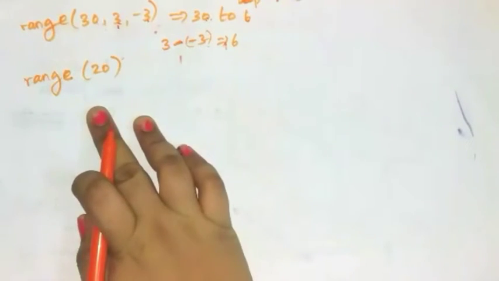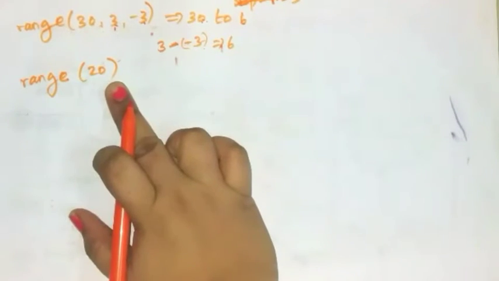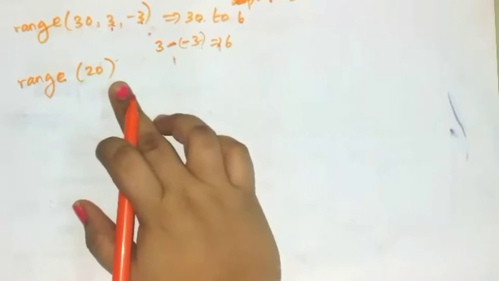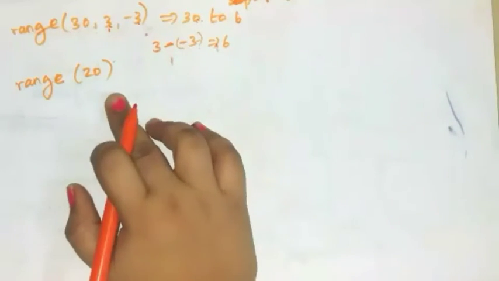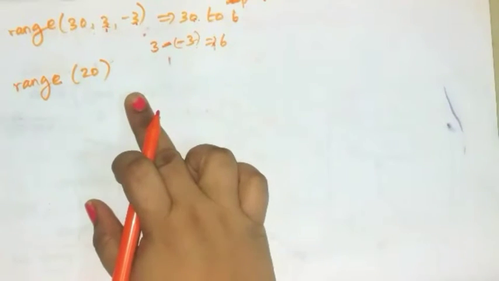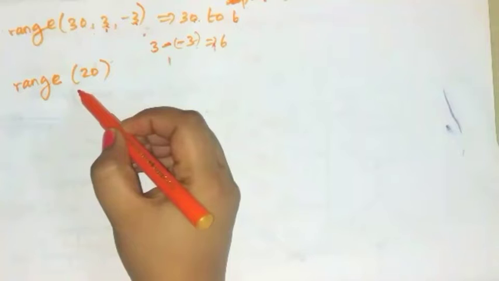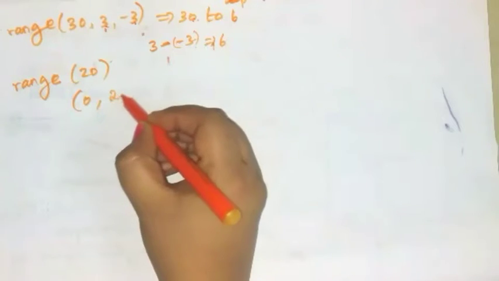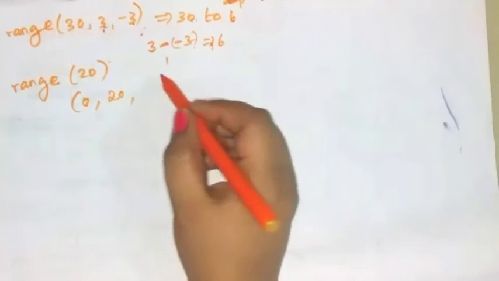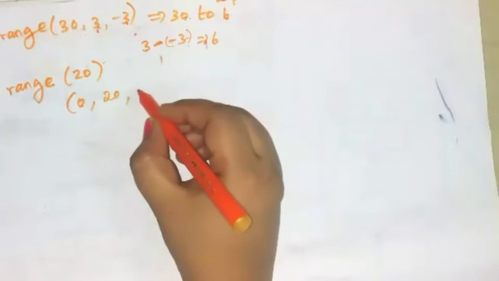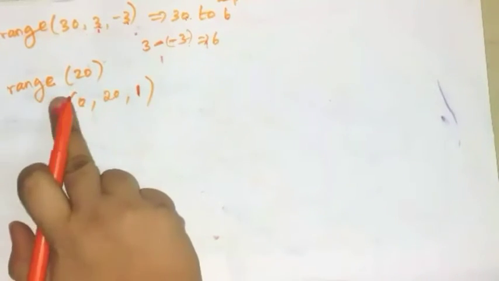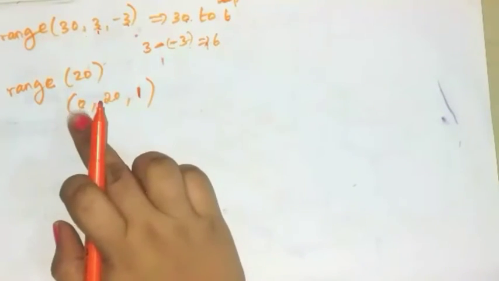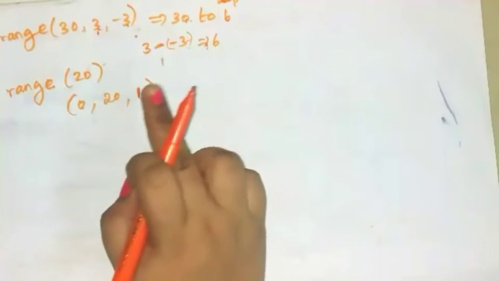Okay, range(20). So what does it mean? How will you generate the list of numbers? Here the initial value is not given, the increment value is not given, only the stop value is mentioned. So you have to take the initial value and step value by default. Okay, so the default initial value is what? 0, and this is the end value. And the step value, the increment value, what? The default step value is 1. Okay, so range(20) means range(0, 20, 1). Okay, this is the initial value, this is the stop value, this is the step value.